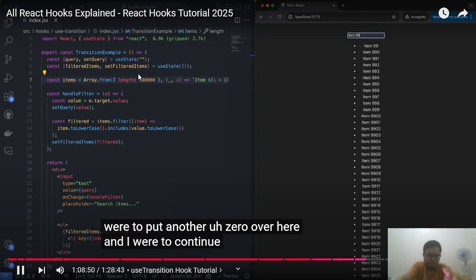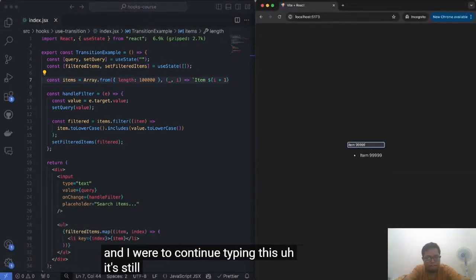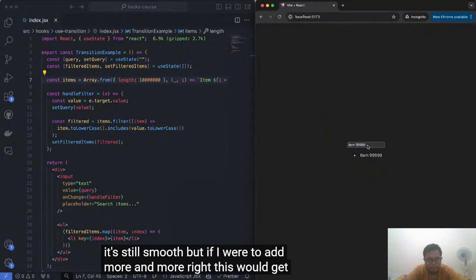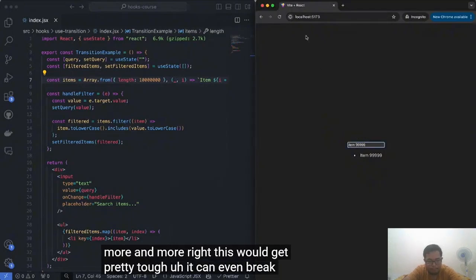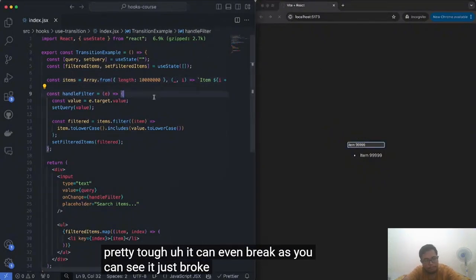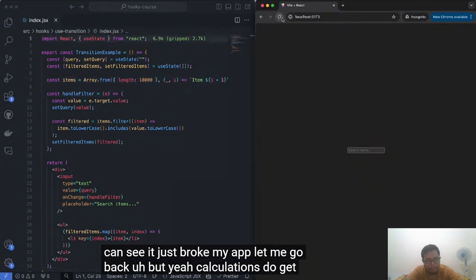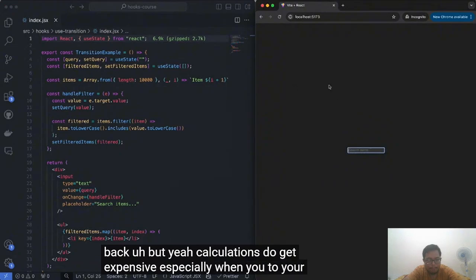If I were to continue typing this, it's still smooth, but if I were to add more and more, this would get pretty tough. It can even break, as you can see. It just broke my app. Let me go back. But yeah, calculations do get expensive, especially when you add to your memory.